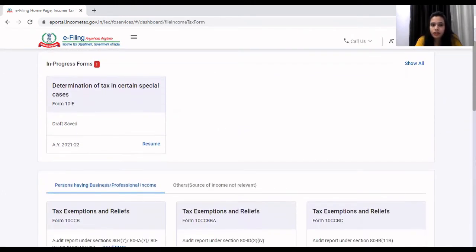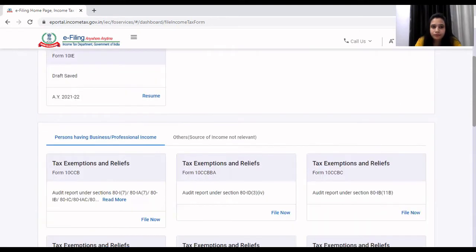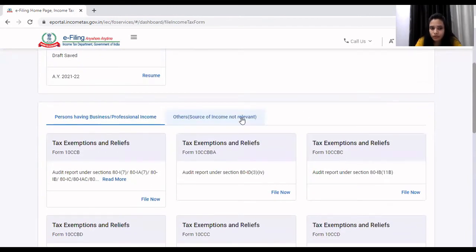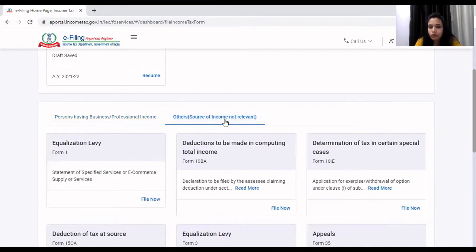Here you can see one draft form, because I have made this for the video I was making in Hindi version. But when you go to file income tax form, there are two options where you will find other forms. One, person having business or profession income, and other, sources income not relevant. This form you will get in other, so you have to click on other source of income not relevant, and there the form is 10I in third.